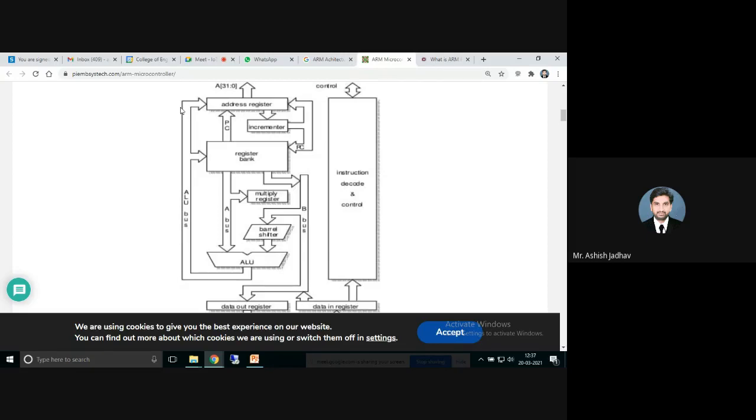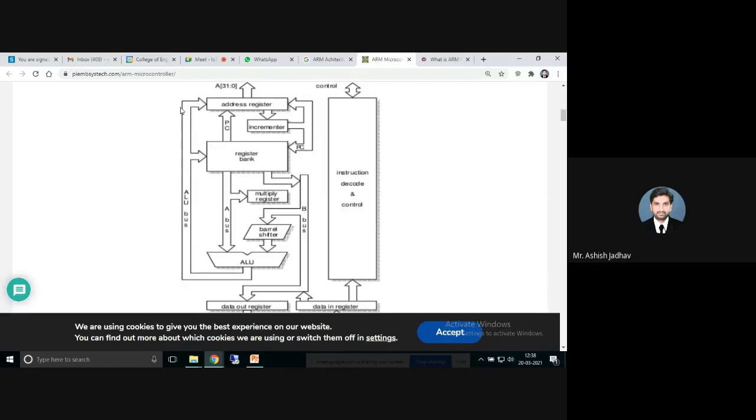After that, we have the multiply register and barrel shifter, right? The barrel shifter on the data path can pre-process the data before it enters the ALU. And this register holds the data as well as addresses. If I talk about Cortex M3, there are a total of 37 registers which can be utilized for this purpose, right?